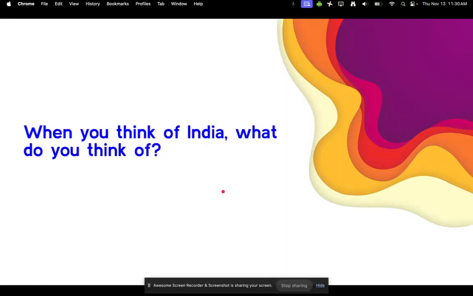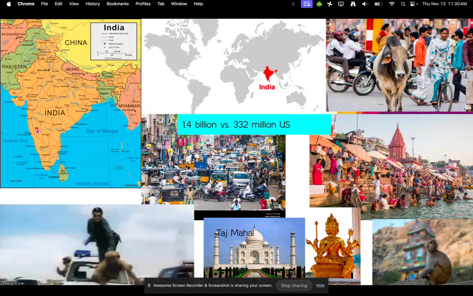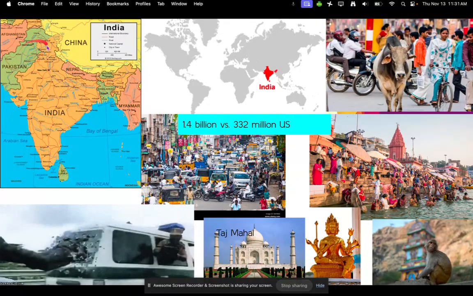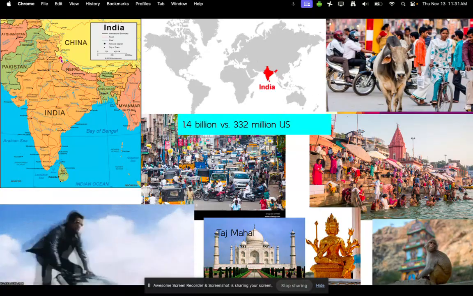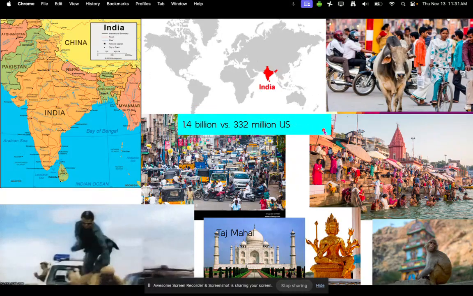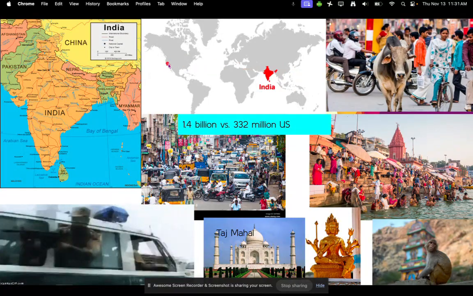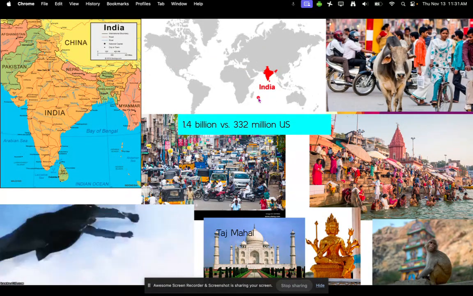All right, so when you think of India, what do you think of? There's a variety of things you may think of. So here's a map of India right here. You can see that it is pretty much just this giant peninsula. It borders with Pakistan, which used to be part of India at one point. We'll talk about that when we talk about the world wars. It also borders a little bit of China, Nepal, Bangladesh, and Myanmar. So here's where India is located on Earth. Again, here's us over here in Minnesota. So India is way over here, kind of in southern central Asia.